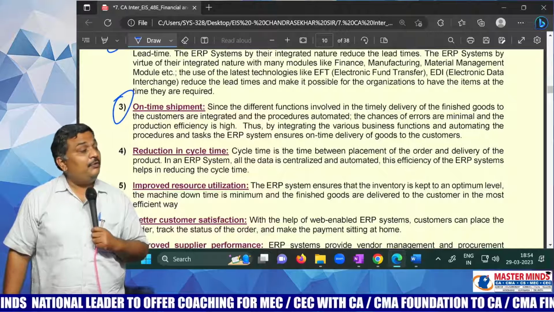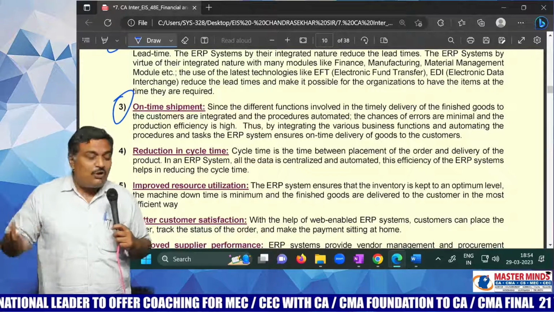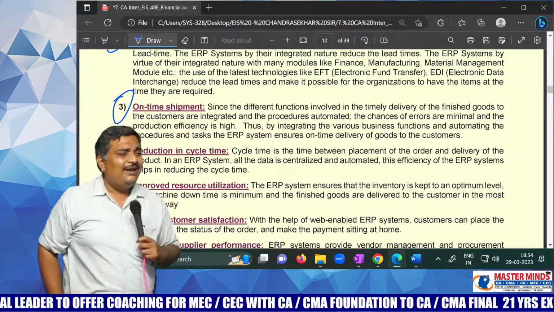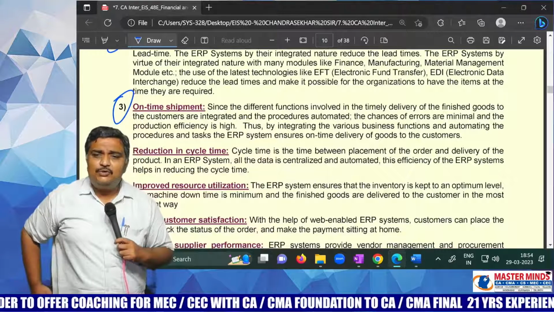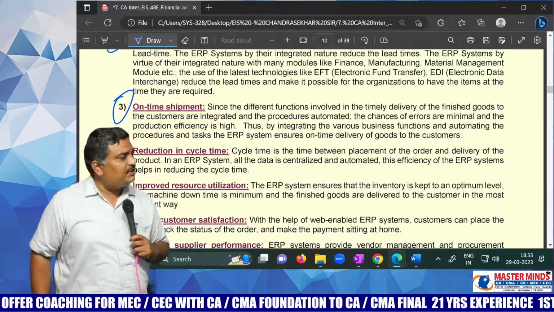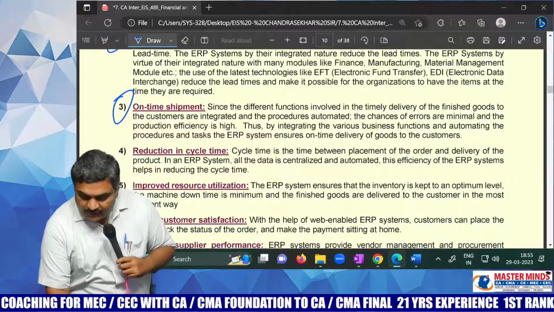Now if you ask me, sir, how can I get all these benefits? Use ERP. How many times should I tell you? If you use ERP software, all these problems will be solved. And the next one, reduction in cycle time.